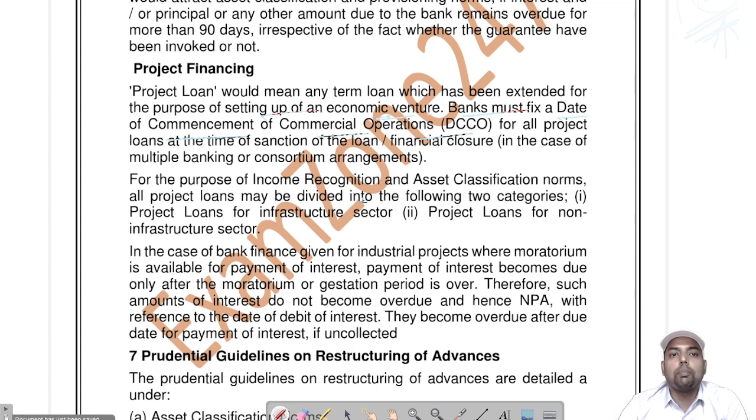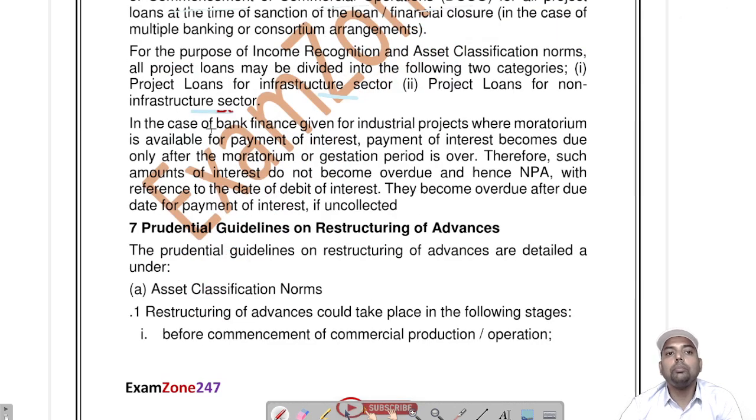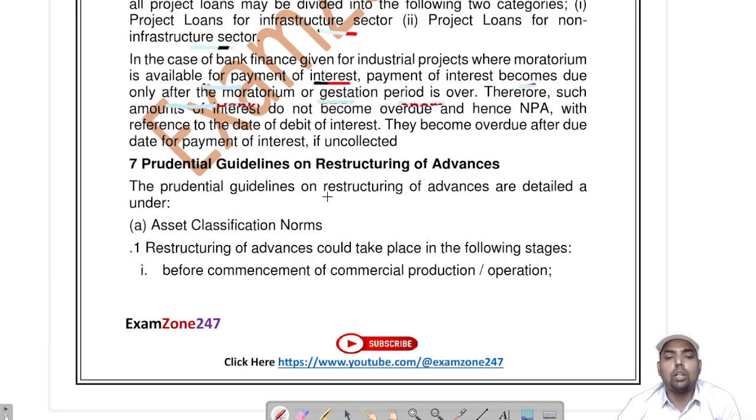For the purpose of such new projects, meaning project financing, all projects may be divided into two categories: project loan for infrastructure and project loan for non-infrastructure sector. In case of bank finance given to industrial projects where moratorium is available, payment of interest becomes due only after the moratorium or gestation period is over. Means as long as the moratorium period is there, you don't need to do anything. Asset classification norms are the same.